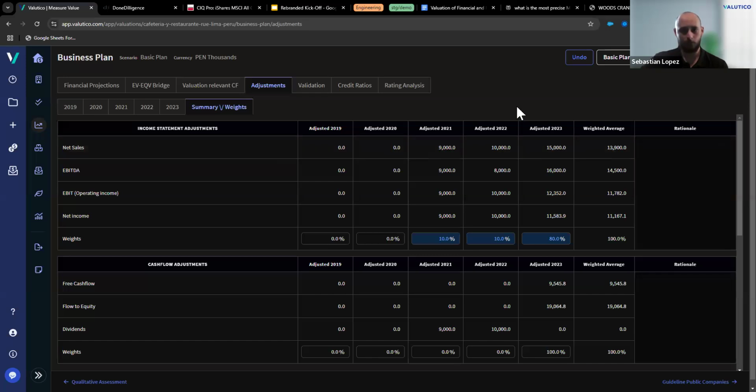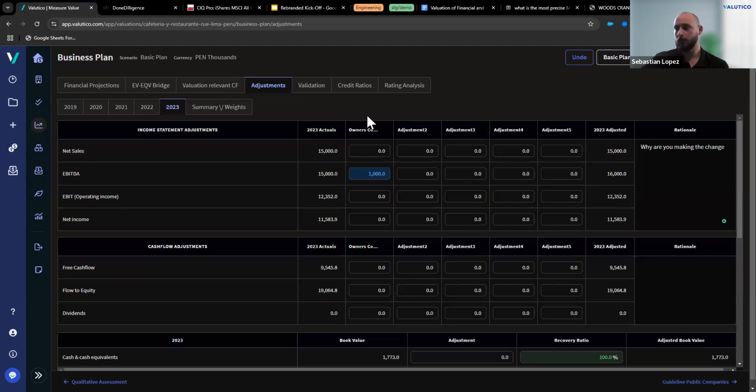Okay. Now, to respond to a couple of questions that we have regarding this feature, Rutendo, if you have more than 5 adjustments, how will these be reflected or captured? My advice here at the moment is for the adjustments, just input the 4 most relevant ones or the highest value, and adjustment number 5 can be named others, and just add up all the other adjustments that you need to apply.